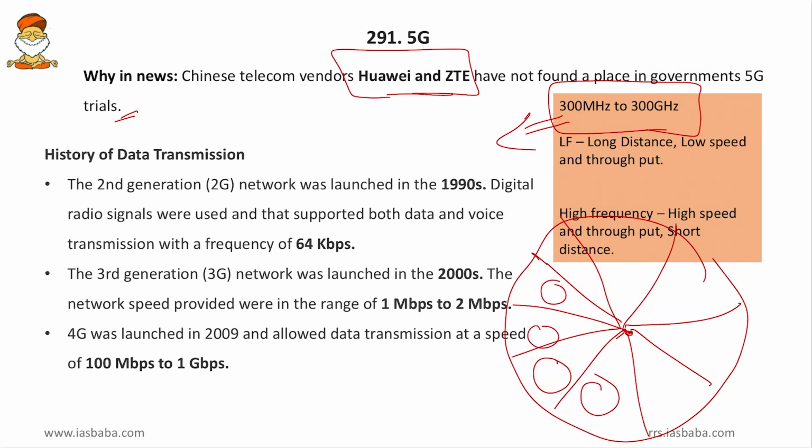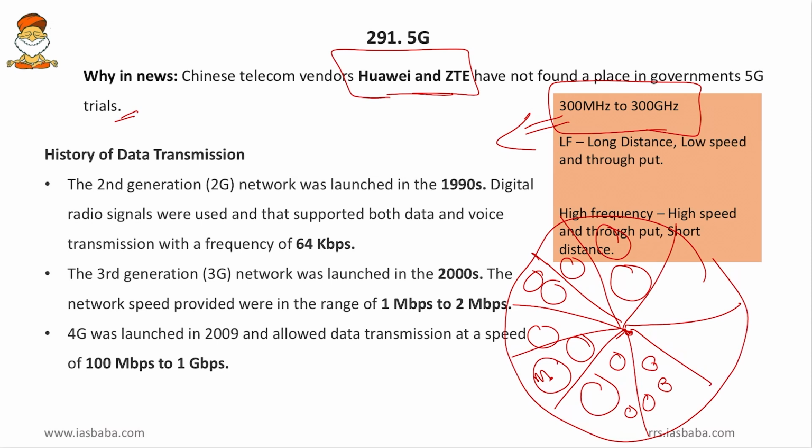But now the density of the tower has been increased, we know that. So everywhere we have towers, and hence there is no necessity of the wave to travel for longer distances. So now those waves which are capable of carrying high data, even though they can travel only for lesser distances, are being chosen. So that is why we are moving from 4G to 5G to 6G, 7G likewise. As and when this range reduces, we will move towards further generations. So the traveling distance goes on reducing, and the data speed and the data capacity goes on increasing. In the future, it might not be a surprise that we might get one tower in every household. So this is how the generation is moving from 1G to 5G.